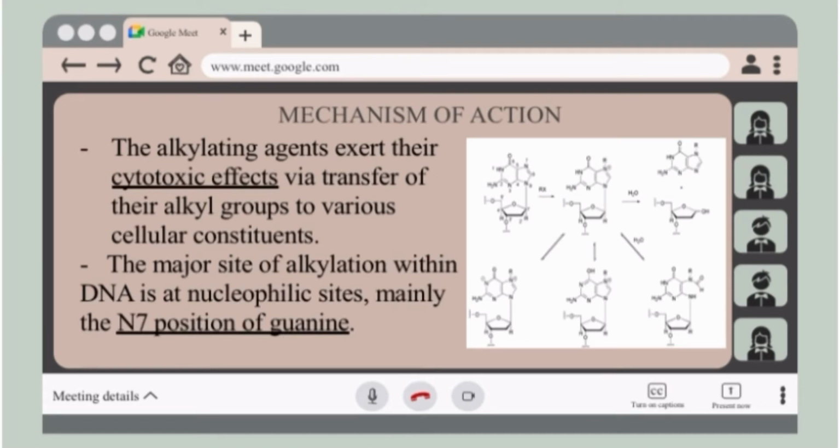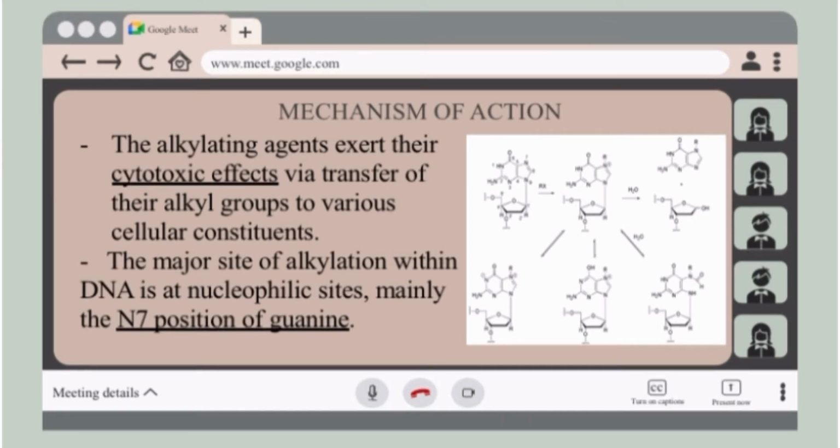The mechanism of action: as a class, the alkylating agents exert their cytotoxic or chemotherapeutic effects by transfer of their alkyl groups to various cellular constituents. The major site of alkylation within DNA is at nucleophilic sites, mainly the N7 position of guanine. In the picture, it is the alkylation of guanine N7 and subsequent depurination of DNA.